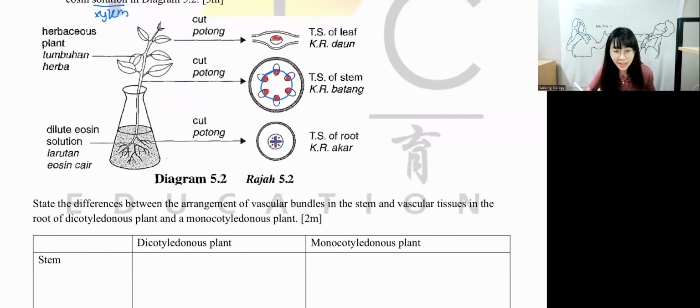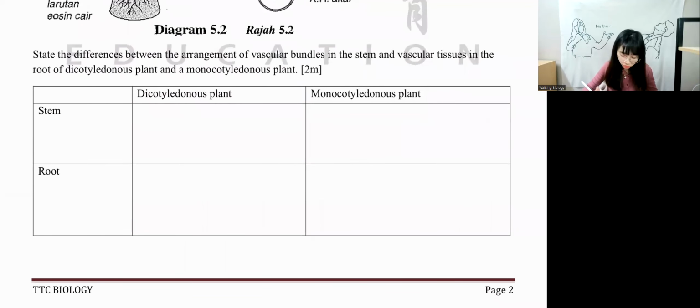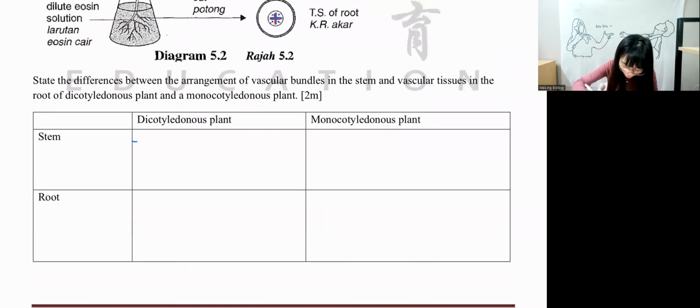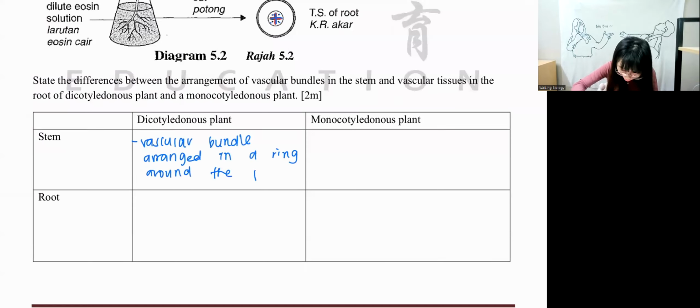So we're going to write dicot first, yeah, guys. For dicot, you can say: vascular bundles arranged in a ring around the pith.